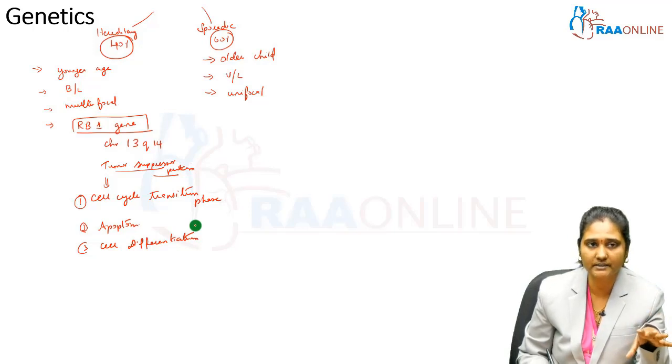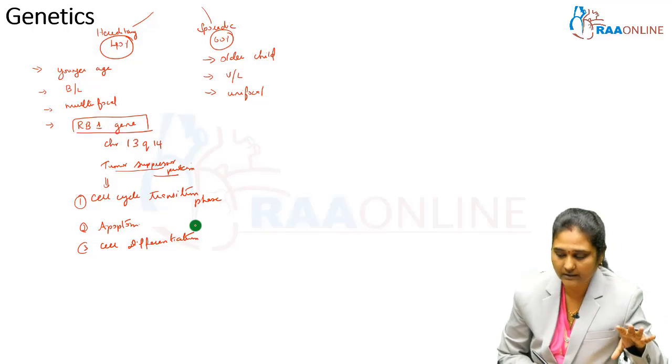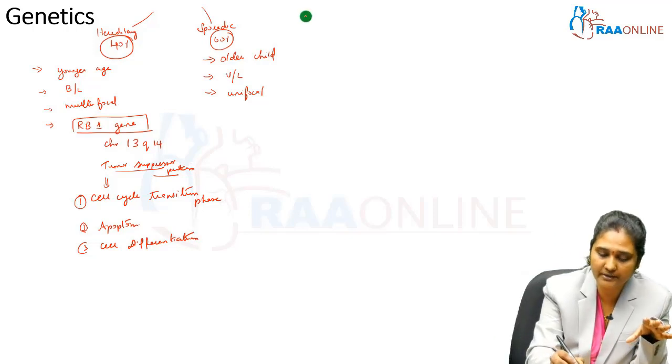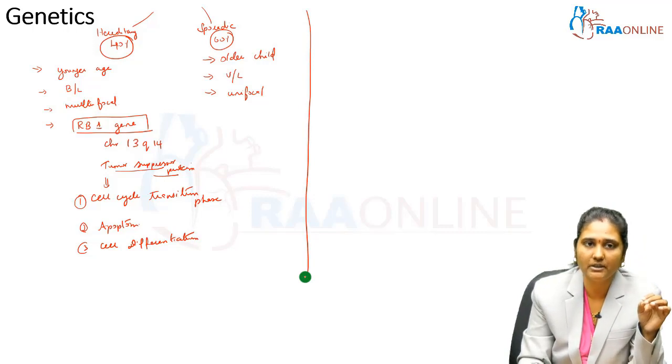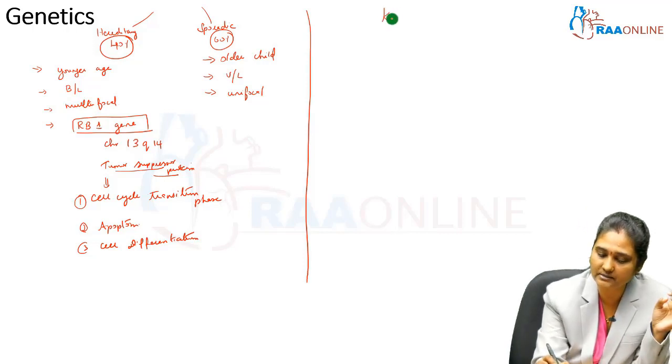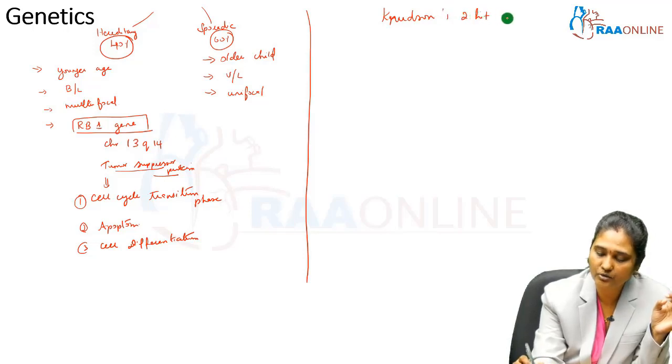So this is regarding familial retinoblastoma. Before going into the clinical manifestations, you should know about the hypothesis explained in the context of retinoblastoma, which is Knudson's two-hit oncogenesis.